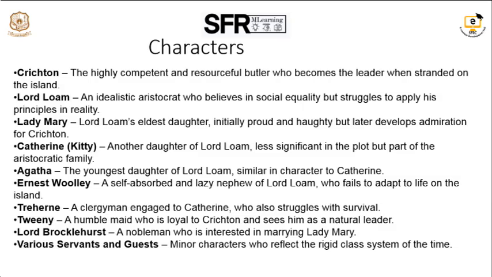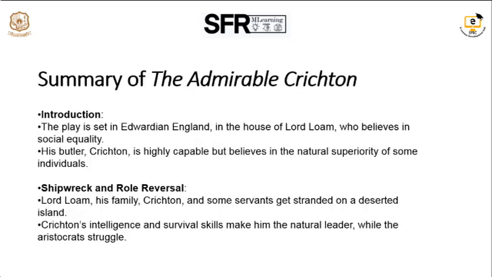Now we go for the story, the summary of Admirable Crichton. Admirable Crichton has four acts. We are going to see Act 1. Act 1 is set in Loam House, the household of Earl of Loam, a British peer, with Crichton being his butler. Loam considers the class division in British society to be artificial. He promotes his view during tea parties, where servants mingle with his aristocratic guests to the embarrassment of all.